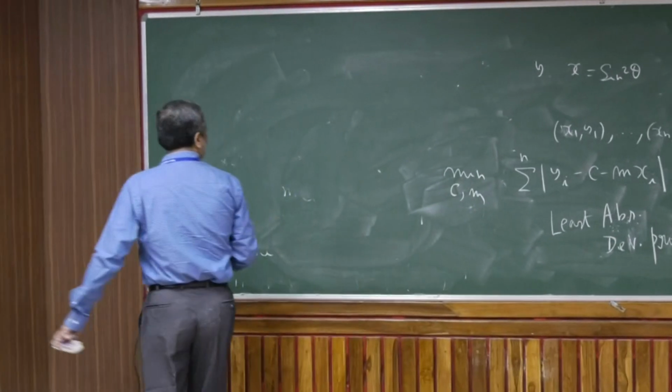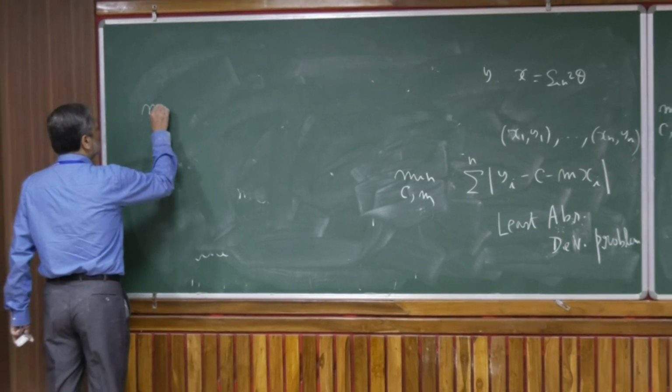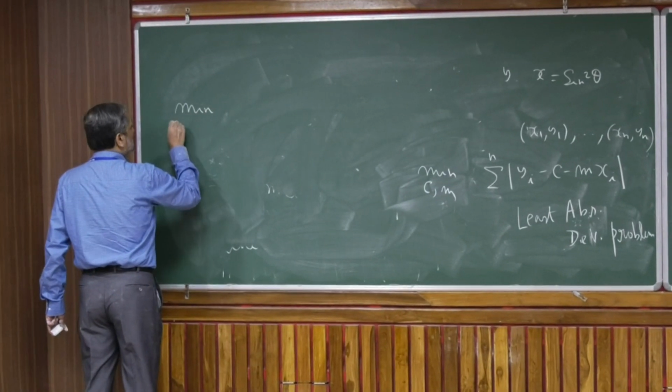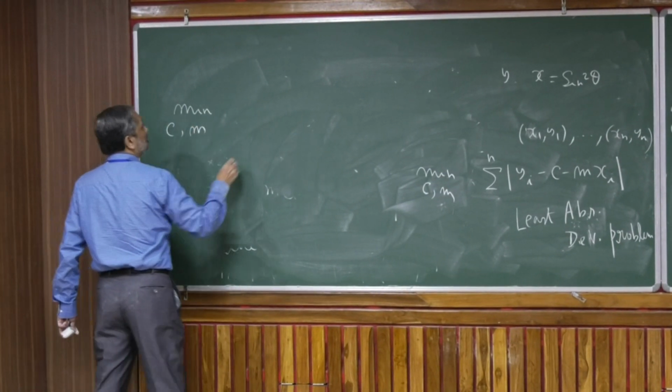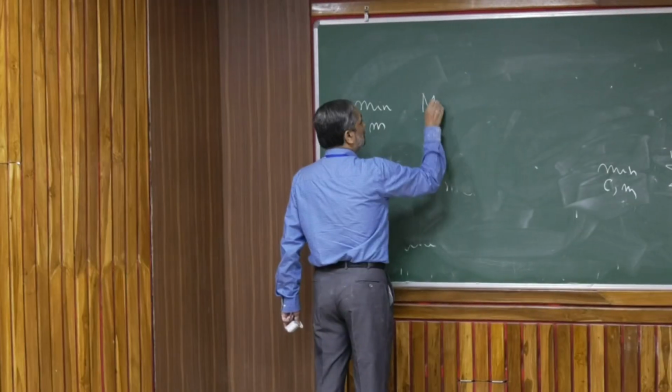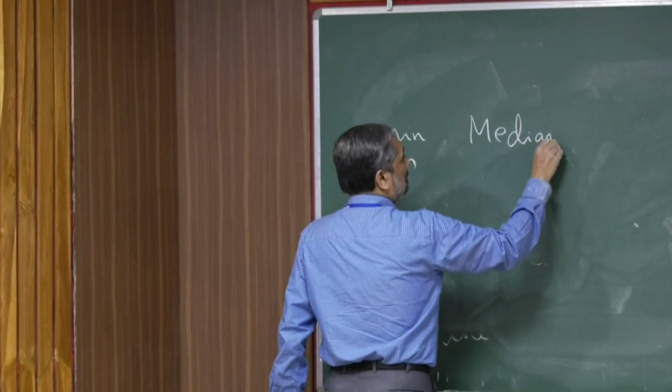So some people propose the following one. You minimize the median, not the average, but the median of the squared deviations.